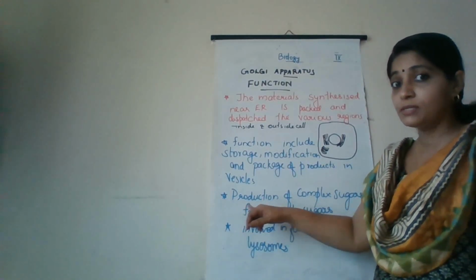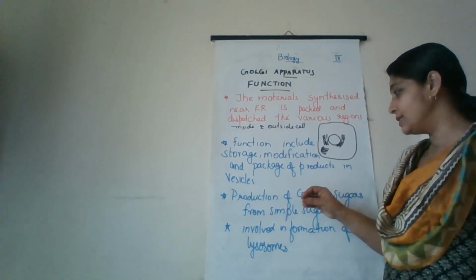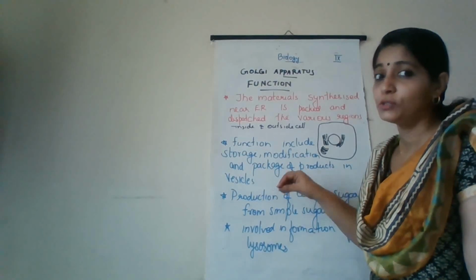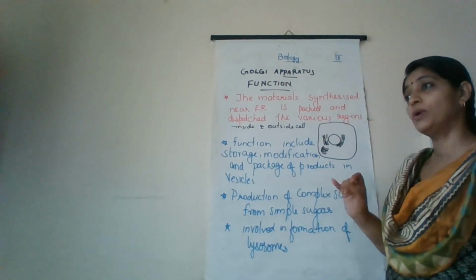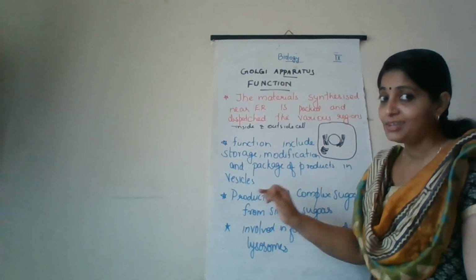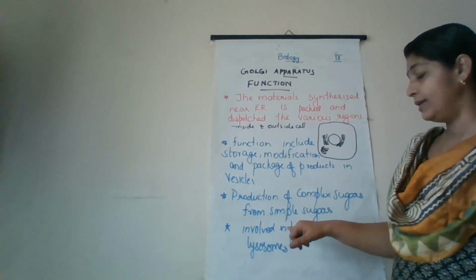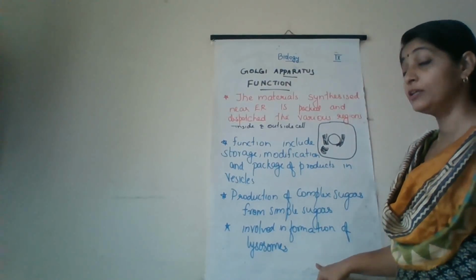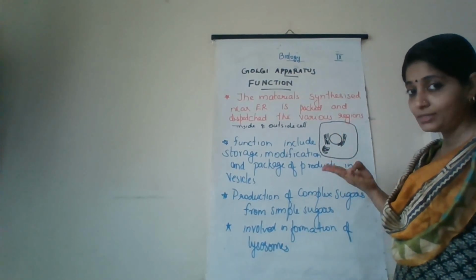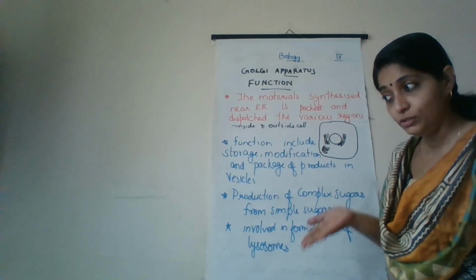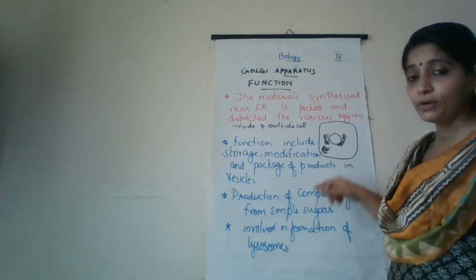Then the next main function is the production of complex sugars from simple sugars. In some cases it helps in the production of complex sugars from simple sugars. Main function: storage, modification and packaging. Next, it helps in the production of complex sugars from simple sugars. Then it is involved in the formation of lysosomes. Lysosomes are the third cell organelle we are about to study. So the Golgi apparatus helps in the production of lysosomes also.